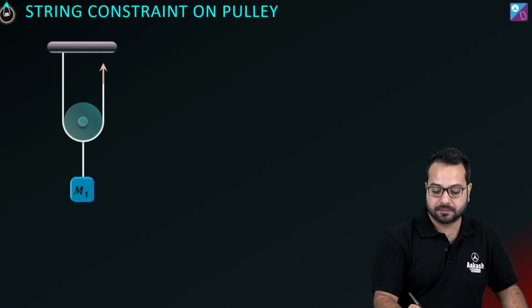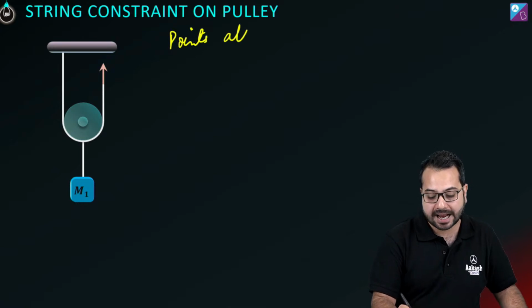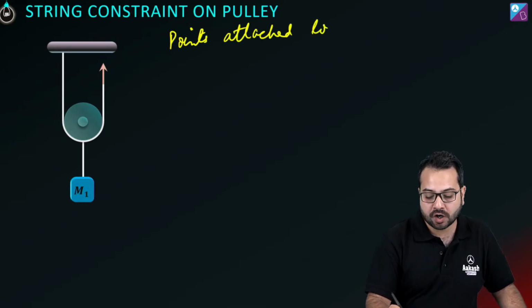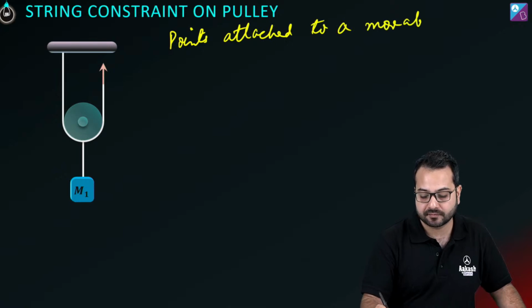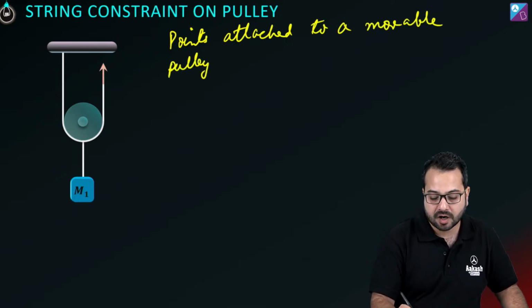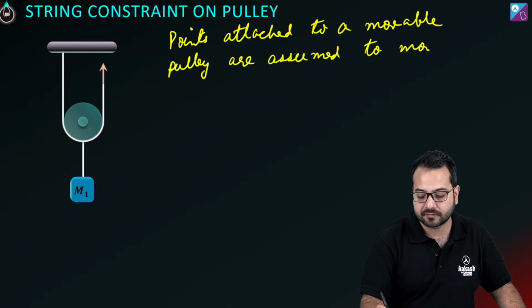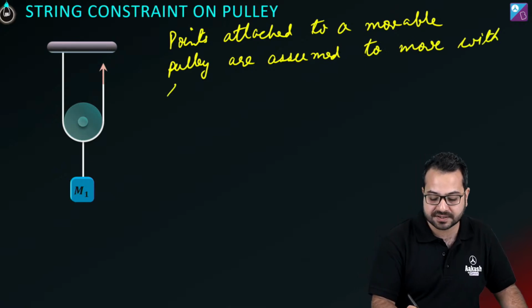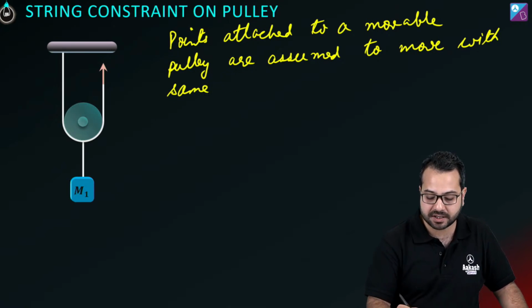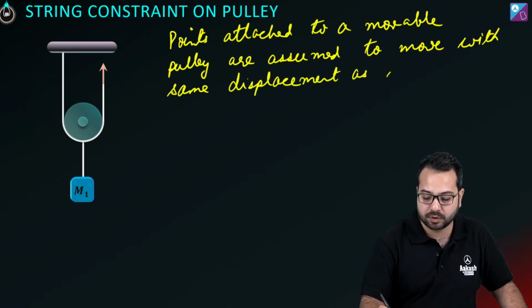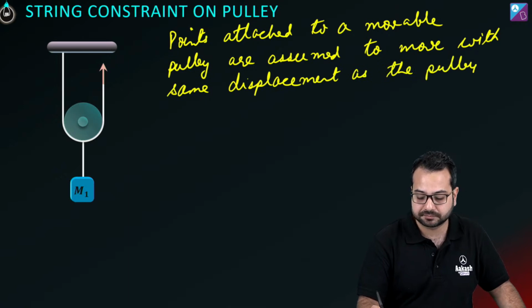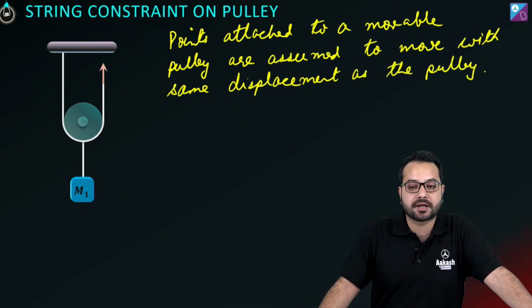ठीक है, सो फॉर दिस व्हाट इज द इंपॉर्टेंट पॉइंट? Points attached to a movable pulley are assumed to move with the same displacement as the pulley. बात समझो, ठीक है? अब यहां पे समझो क्या बात हो रही है.